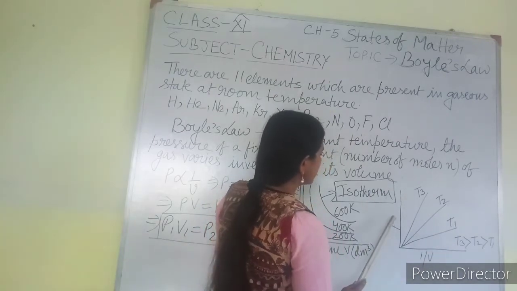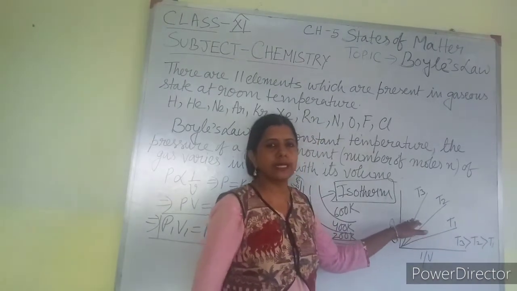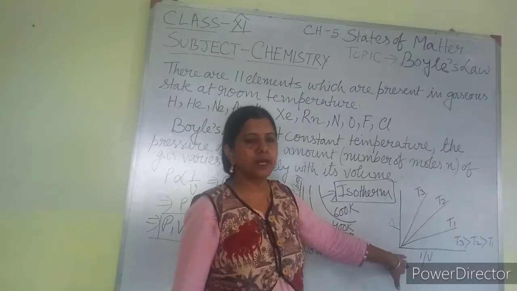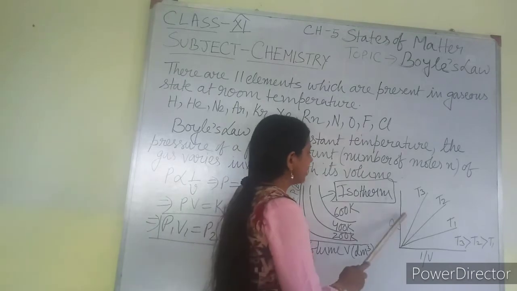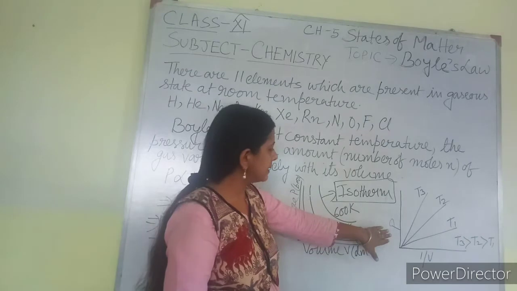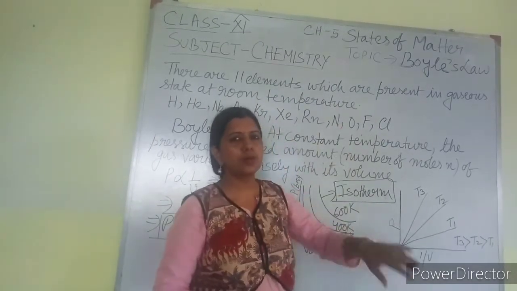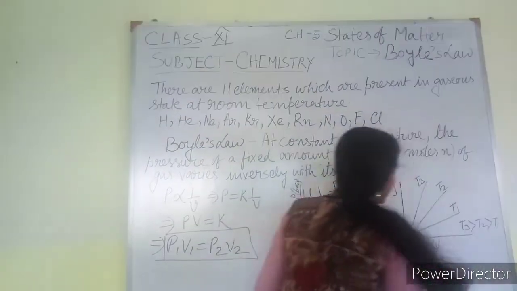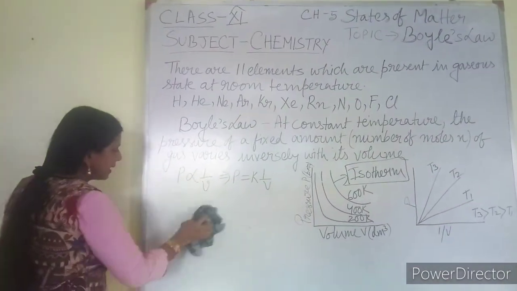This is also a graph between pressure and 1 by V, where we get a straight line. That means P is directly proportional to 1 by V. Another thing I want to say is that when the pressure is too high, these lines will not originate from this particular point. Okay.